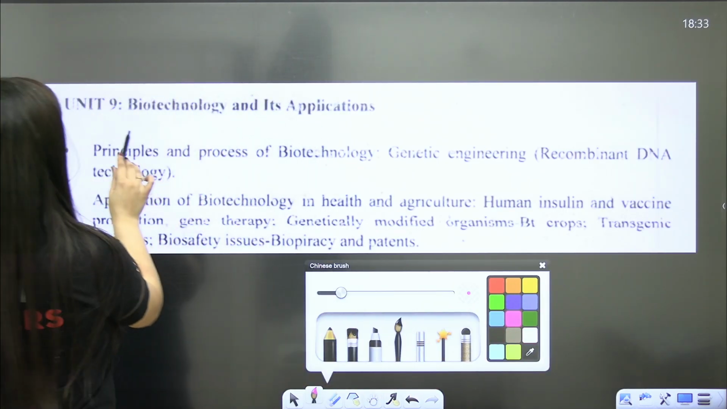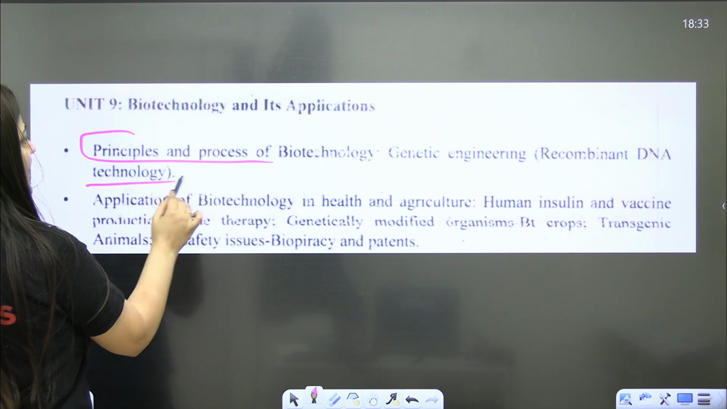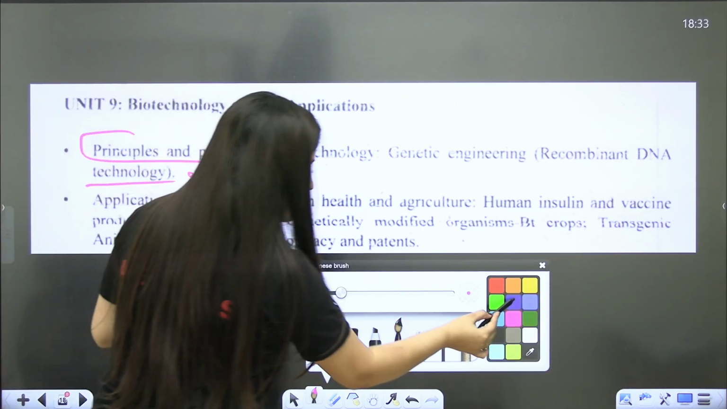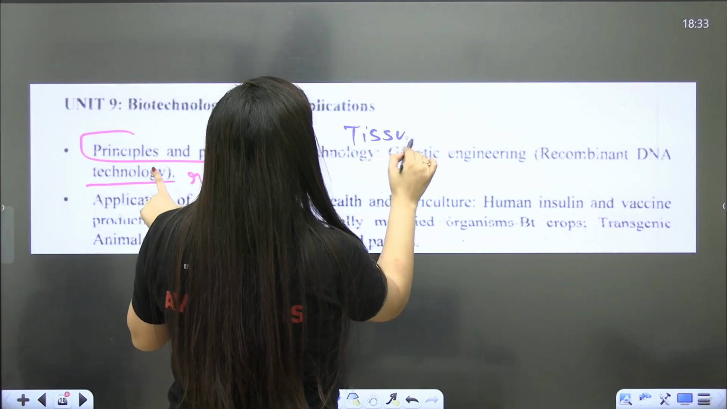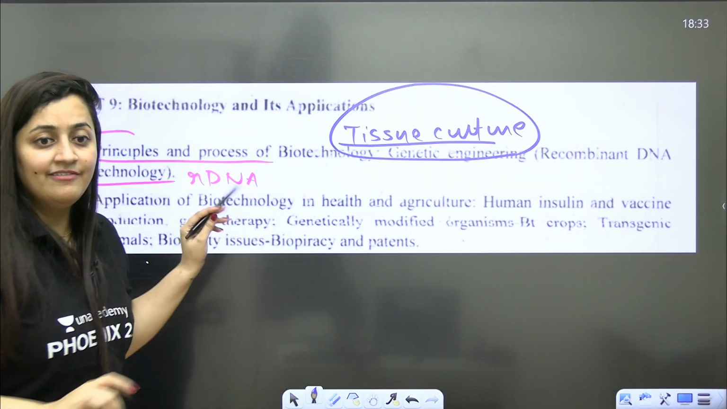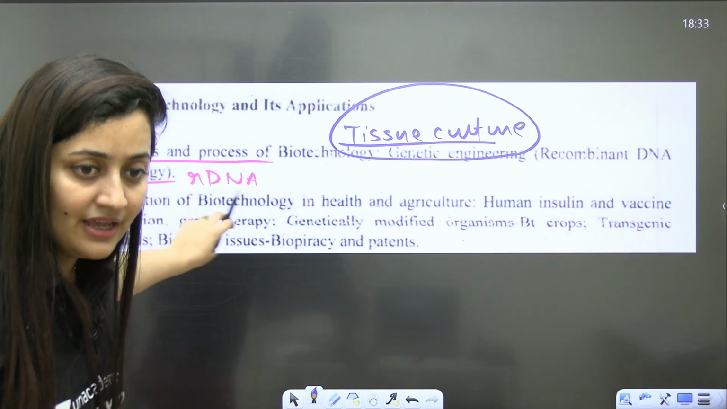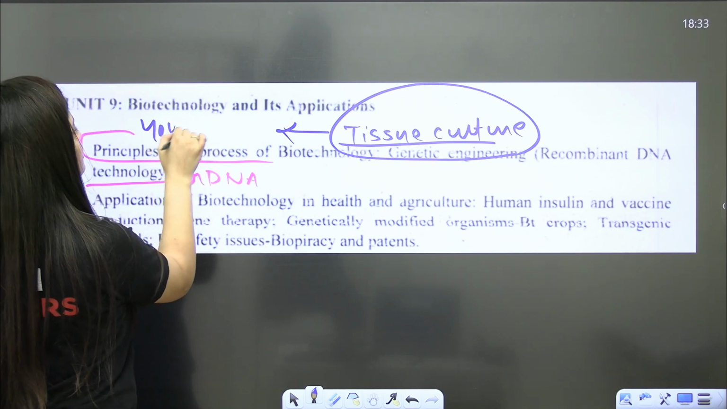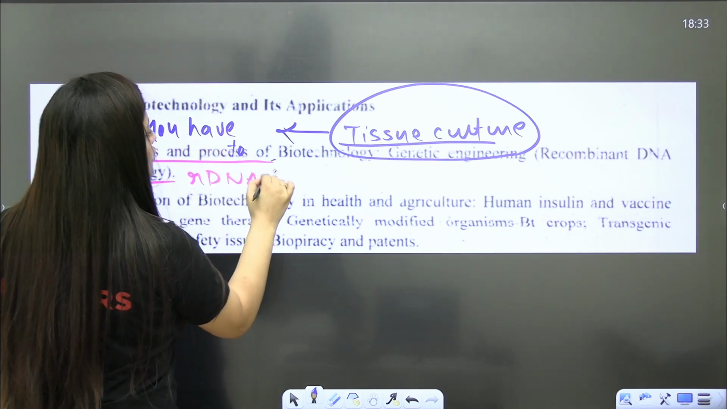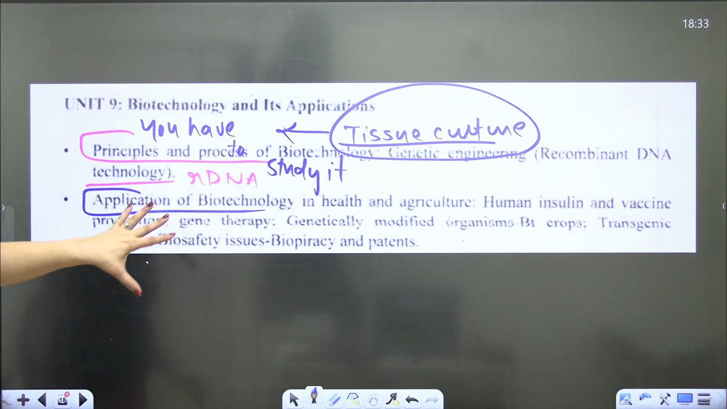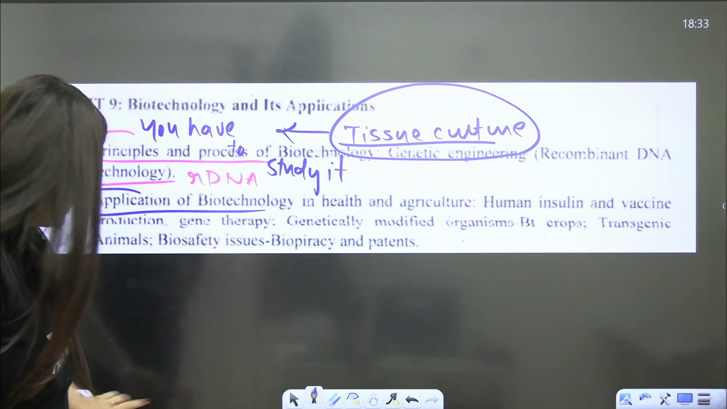Biotechnology, principles and processes, genetic engineering, rDNA technology is given. NCERT is sufficient here. In new NCERT, again I'm repeating, the tissue culture part is also added in the biotechnology chapter, so you are not allowed to miss it. Even if it is not mentioned here, you still have to study it. Clear? And next is applications of biotechnology, again NCERT.